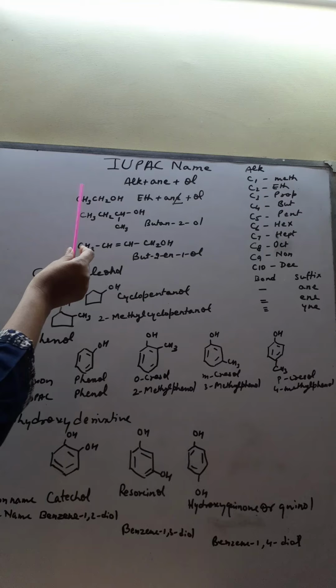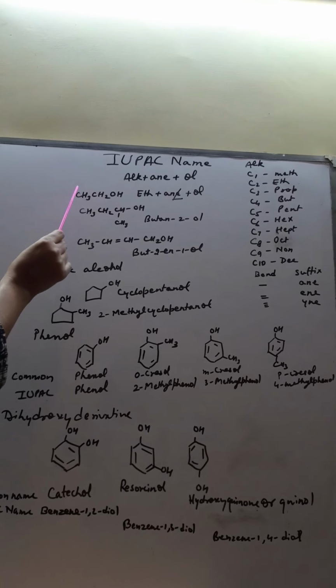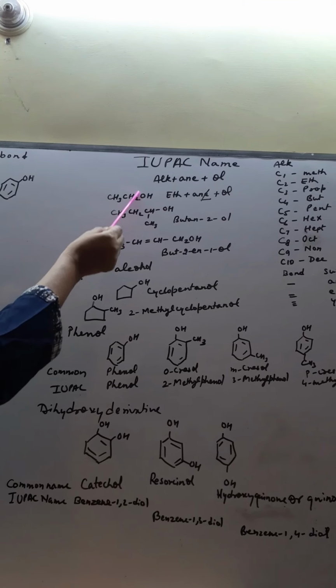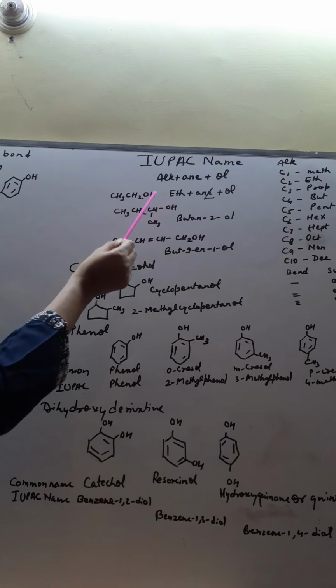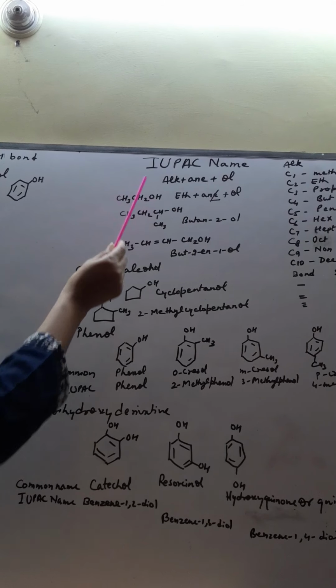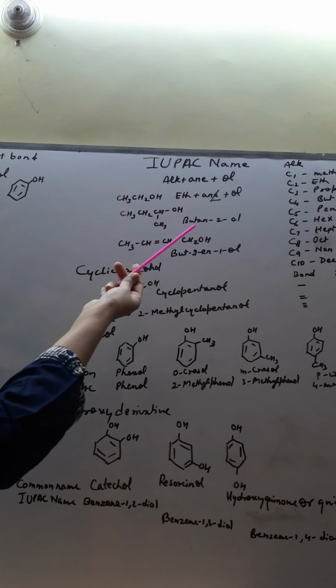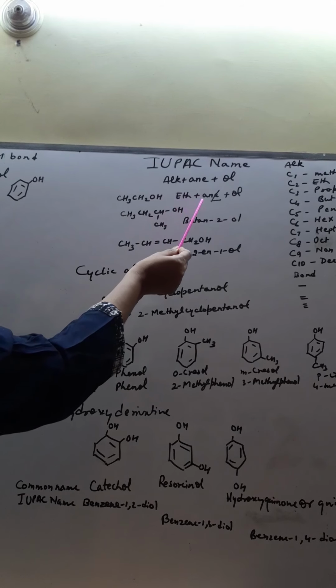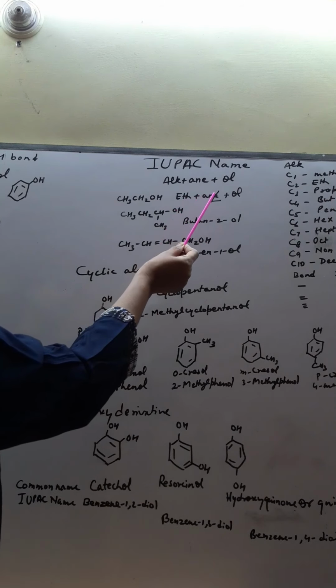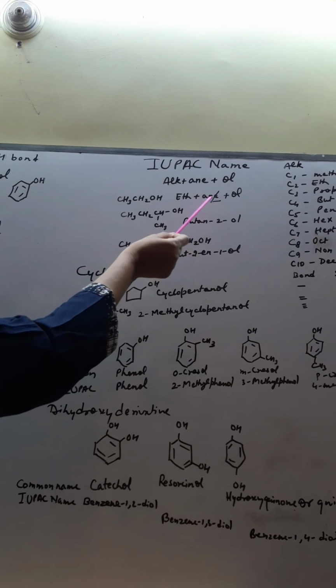So let's have a look at this compound. This is CH3CH2OH. If you look at the carbon atoms, how many carbons does it have? 2 carbons. So what is the word root? You will write eth. Now it does not have any double bond; it has single bonds only. So you have to write "ane." But here you have to remove the E of "ane." Why?